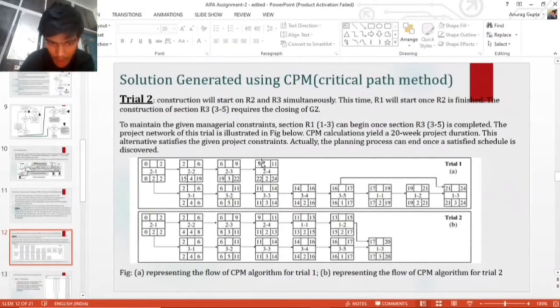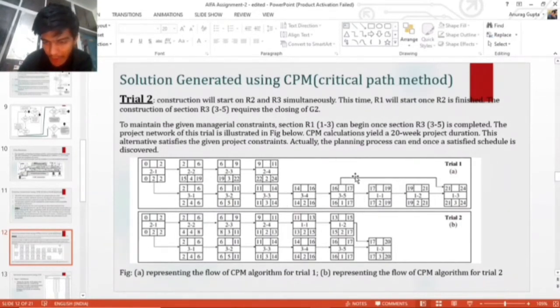In this period, 0 is the starting time of 2-1, and 2 is the duration. So 0 plus 2 equals 2, the final time of 2-1. Then activity 2-2 starts at week 2, and the duration is 4, so it will finish at 6. Similarly, road 2 will complete at week 11, and road 3 will complete at week 17.